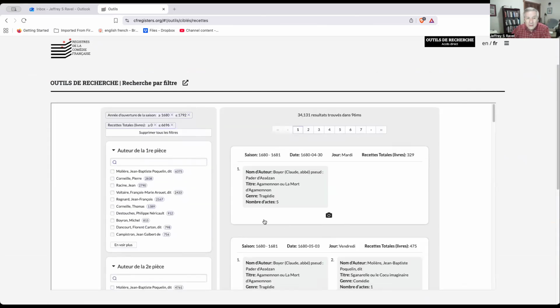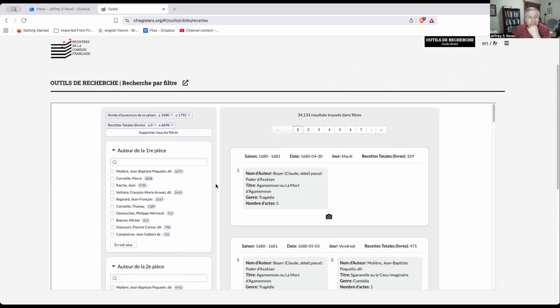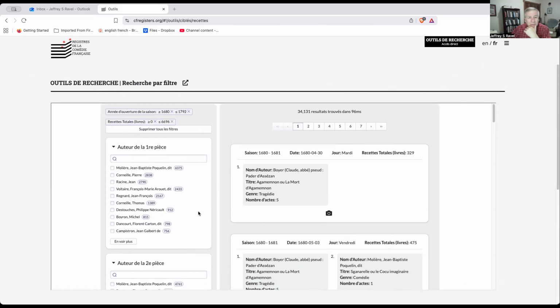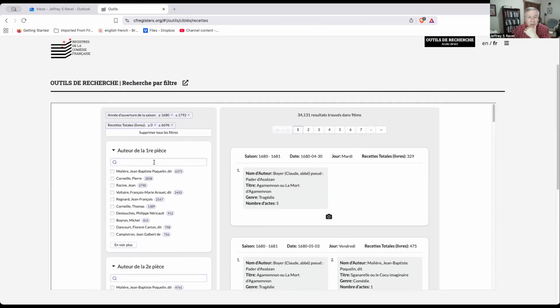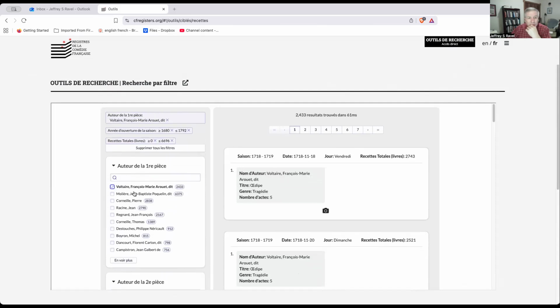And I call this up, and here I find a screen which on the left-hand side allows me to select a number of different categories to enter into the database. And so I'm going to select Voltaire to begin with. And you can see that the tool has focused on the 2,433 results of evenings where Voltaire's plays were performed.